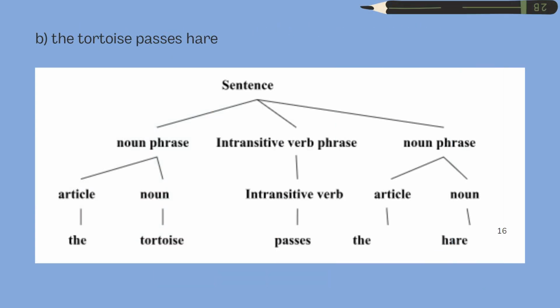Second, we have "the tortoise passes the hare". We have the sentence divided into three: noun phrase, intransitive verb phrase and noun phrase. On the left hand side we have the noun phrase divided into two, article and noun. In the middle we have the intransitive verb phrase given as intransitive verb, and on the right hand side we have the noun phrase given as article and noun.